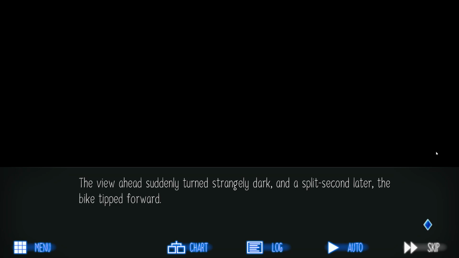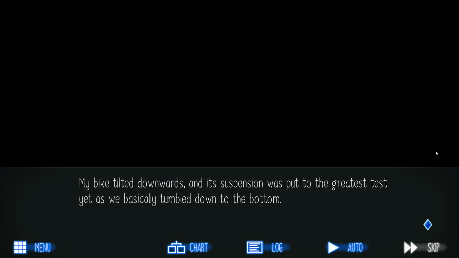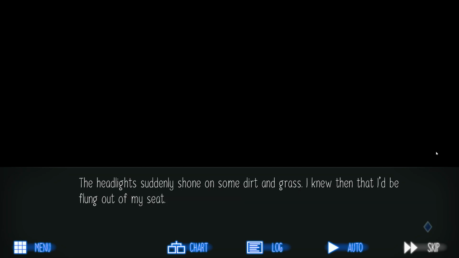Still, I really didn't expect the road to just end. It happened about 15 minutes in. The view ahead suddenly turned strangely dark, and a split second later the bike tipped forward. I reflexively hit the brakes, but it was too late. I started going down a cliff. My bike tilted downwards, and its suspension was put to the greatest test yet, as we basically tumbled down to the bottom. The headlights suddenly shone on some dirt and grass.